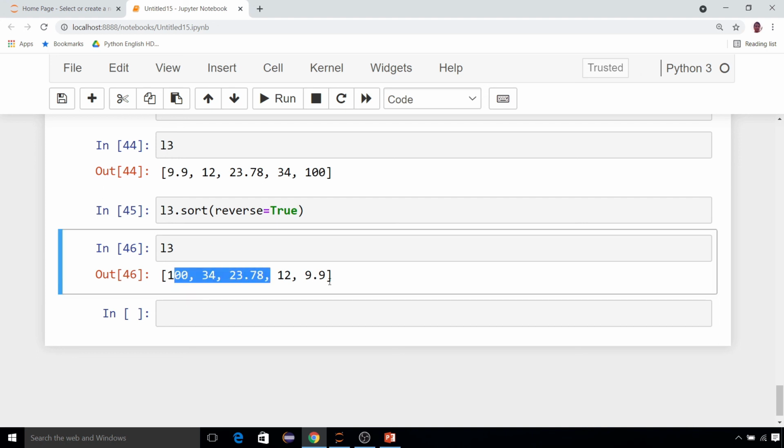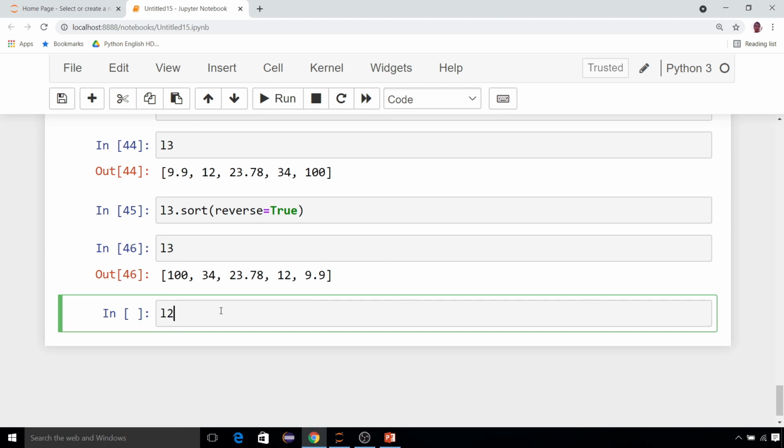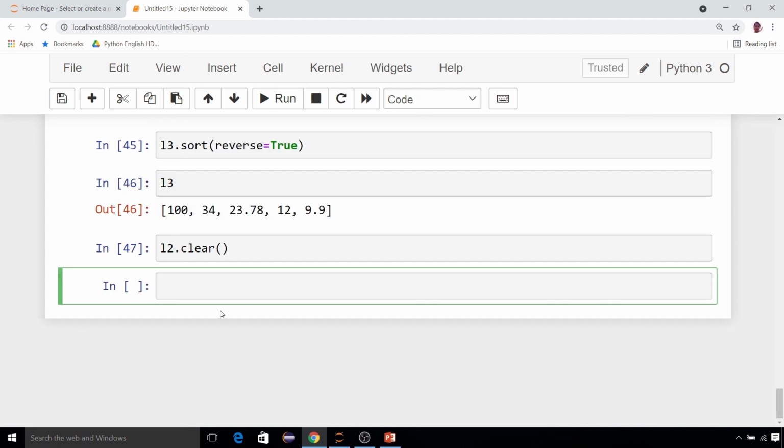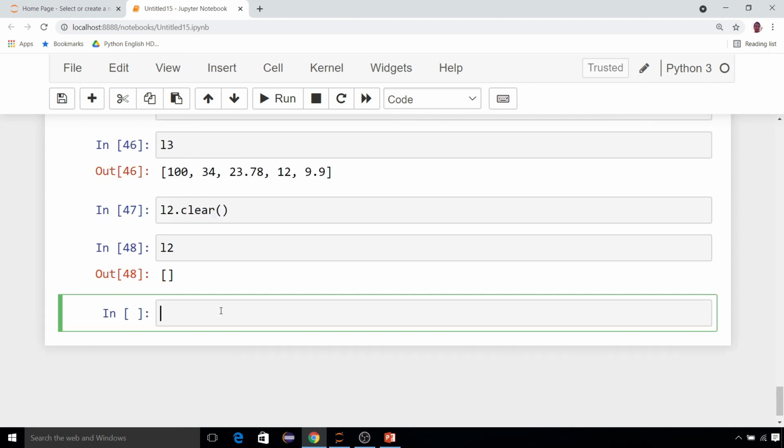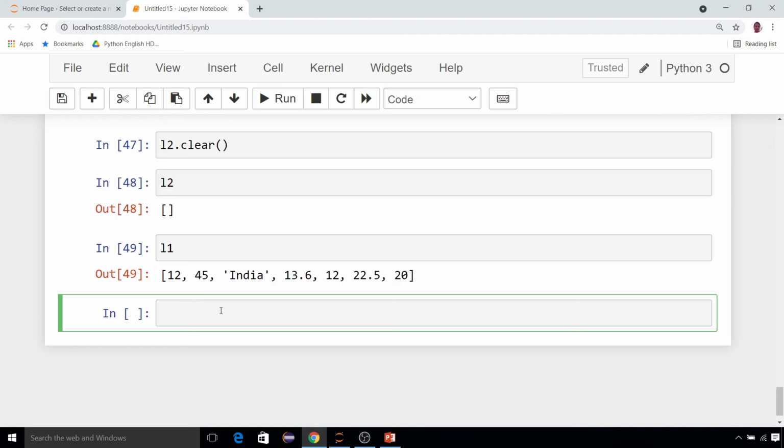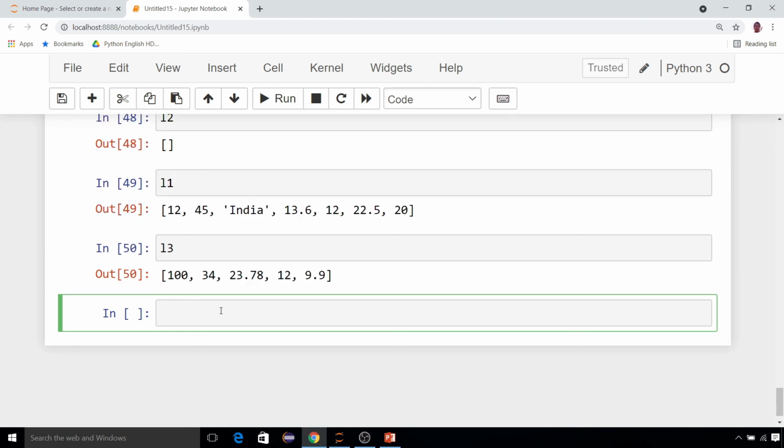So be very careful about this. All these things will be used in future whenever we are going to do some programs on list: how to sort elements, how to reverse a list, how to copy a list. Now let me show you how to clear a list, one function left only. Suppose L2 dot clear. Done. All the elements from L2 have been cleared out. L2 becomes empty now. L1 is as it is, L3 is as it is, because I have used the clear function only with L2.